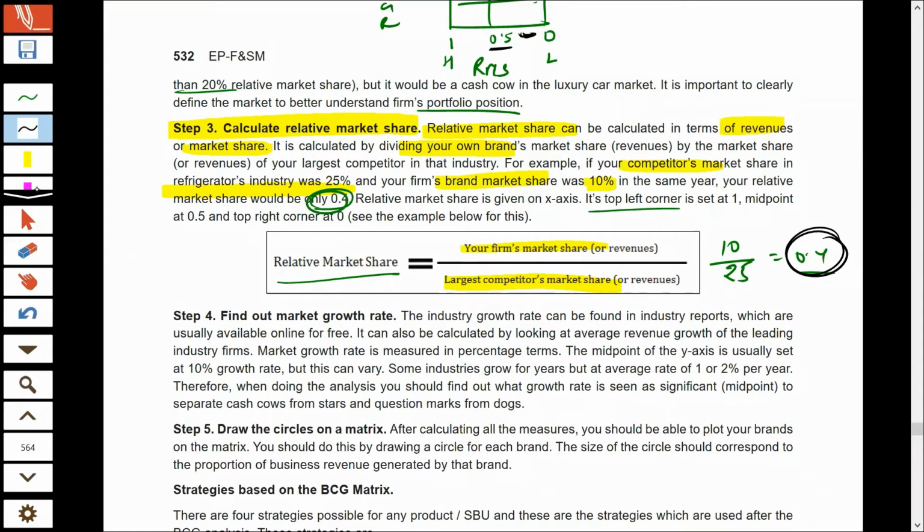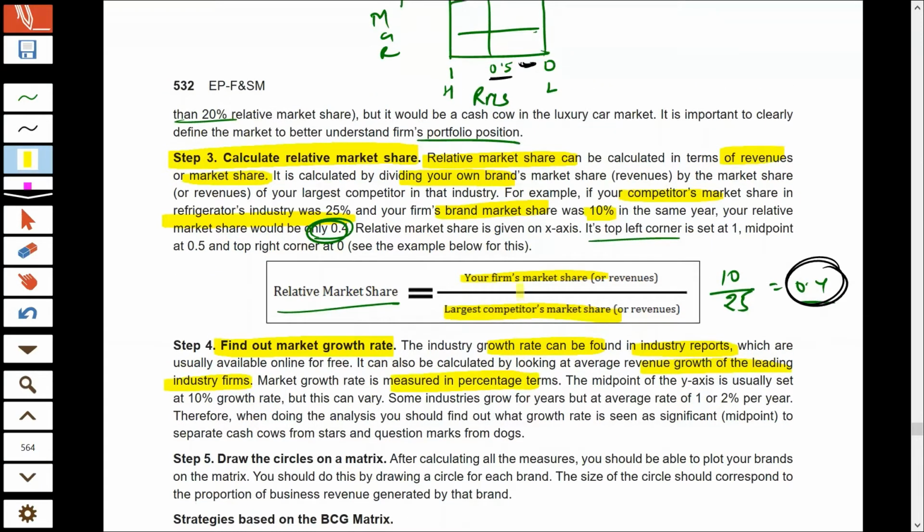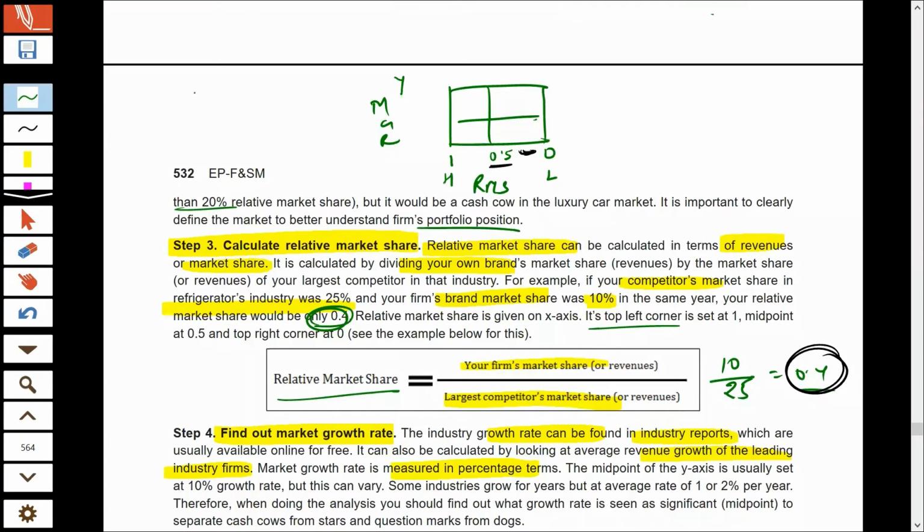And then we have to calculate our market growth rate. Market growth rate can be obtained directly from industry reports published by various institutions, or you can take into account the average growth rate of the leading company or the market leader in the industry. Market growth rate is calculated on a percentage basis. Now again we have high and low.